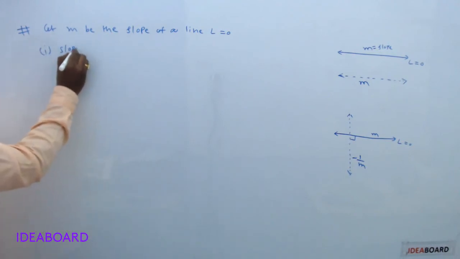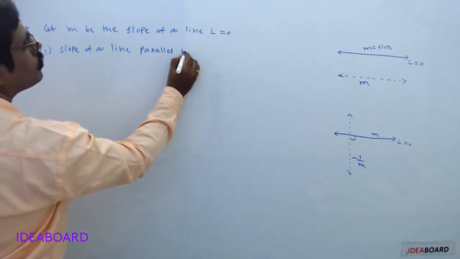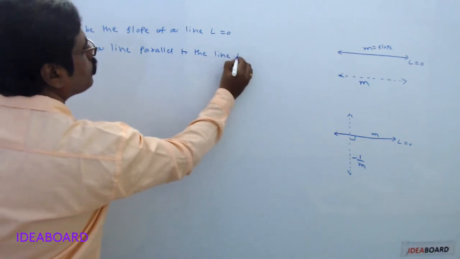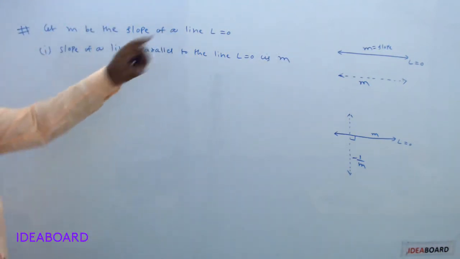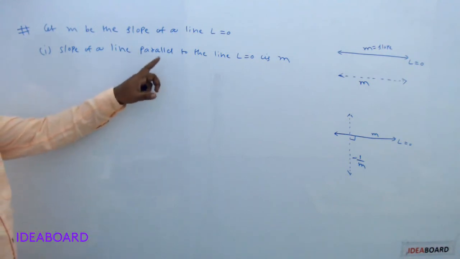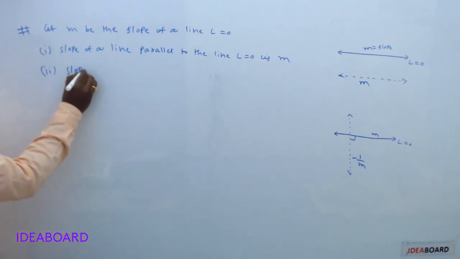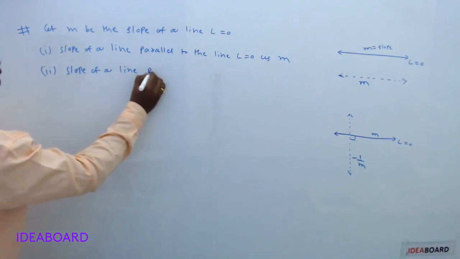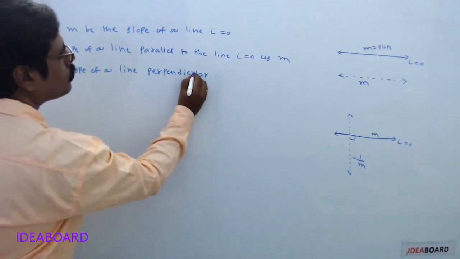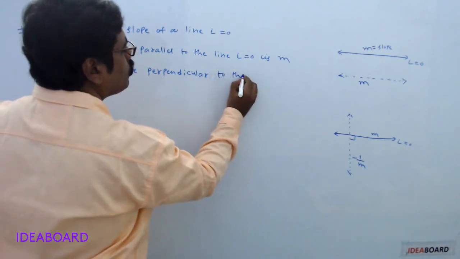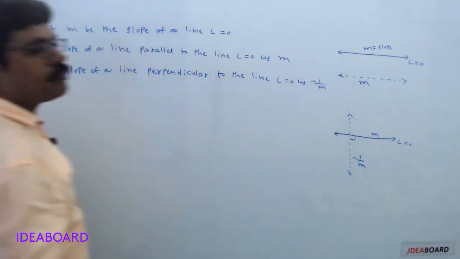Then the slope of a line parallel to the line L equals 0 is M. If M is the slope of the line L equals 0, then the slope of the line parallel to it is M. Then the slope of a line perpendicular to the line L equals 0 is minus 1 divided by M.